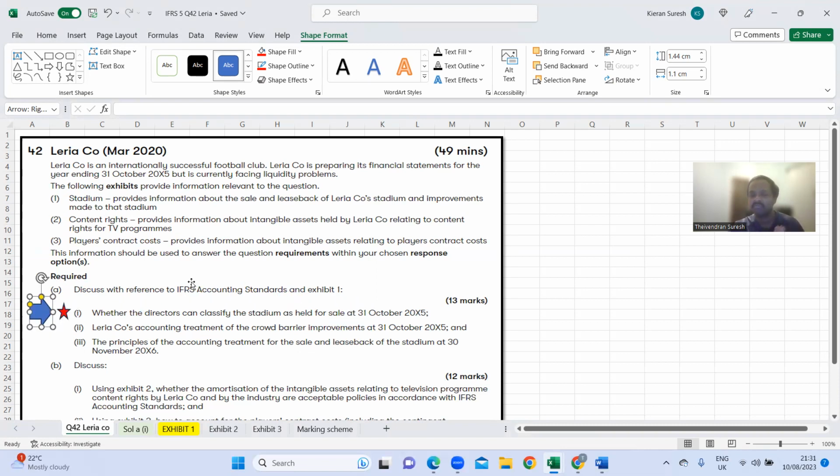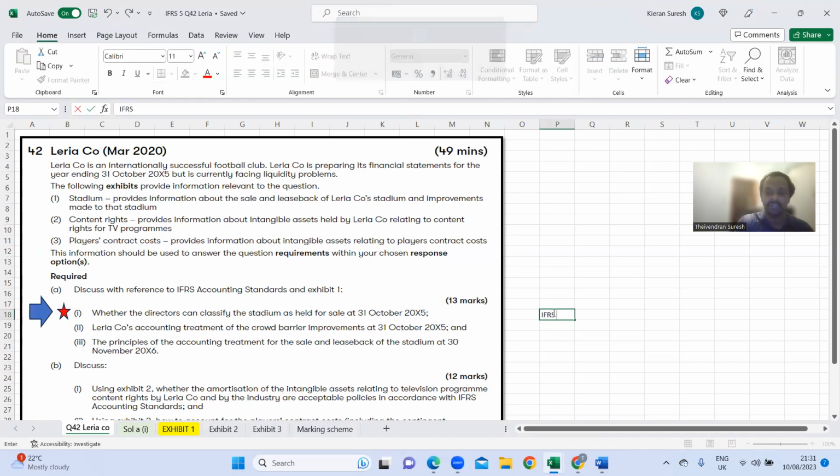So we know it is IFRS 5 which is being tested, and under IFRS 5 there are two sections. One deals with the non-current asset held for sale, where we have no intention of using that asset in our business.